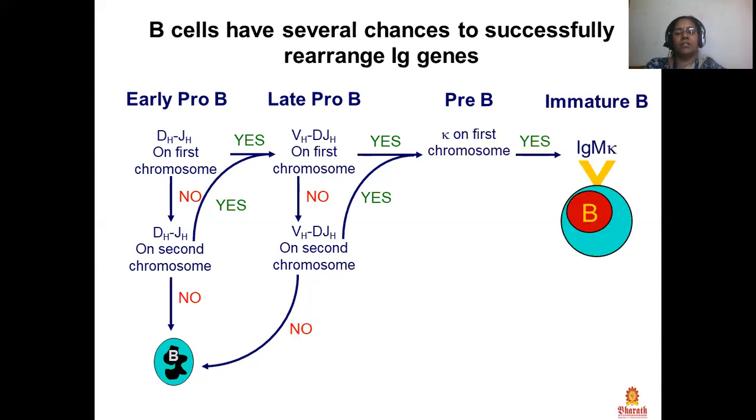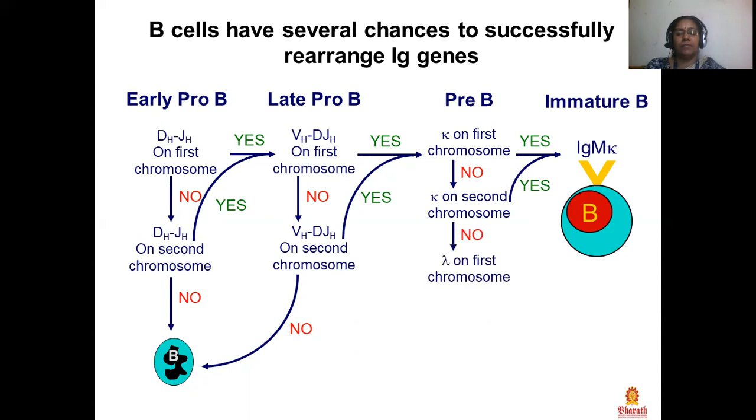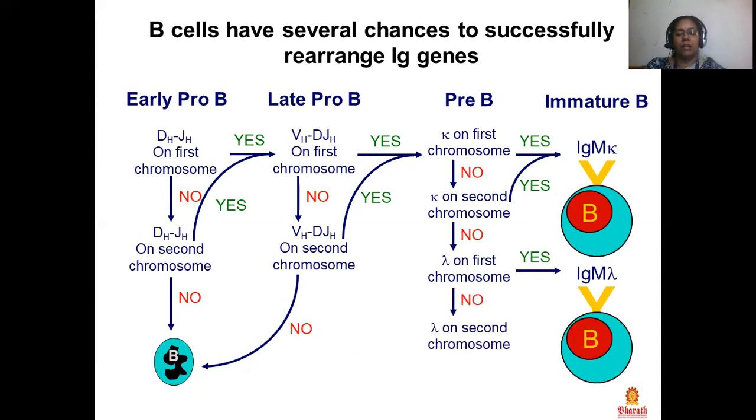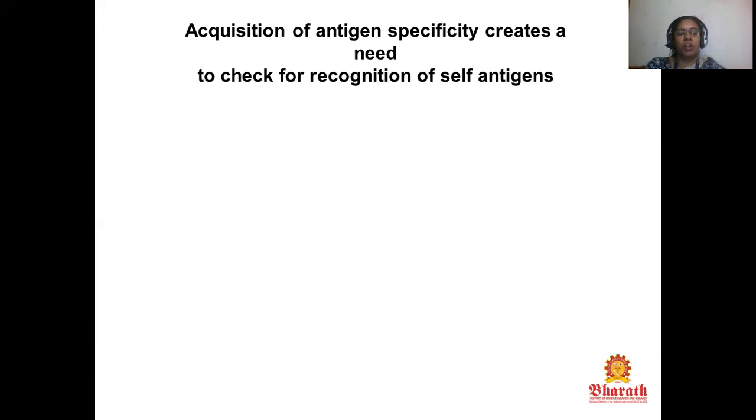And kappa on the first chromosome, yes, it is an immature B cell, that is IgM kappa. Then kappa on the first chromosome, no. Kappa on the second chromosome, yes, it is IgM kappa. No B cell. The lambda on the first chromosome, yes, IgM lambda. No, lambda on the second chromosome, yes, it is IgM lambda. The lambda on the second chromosome, no B cell. The acquisition of antigen specificity creates a need to check for recognition of self-antigens.